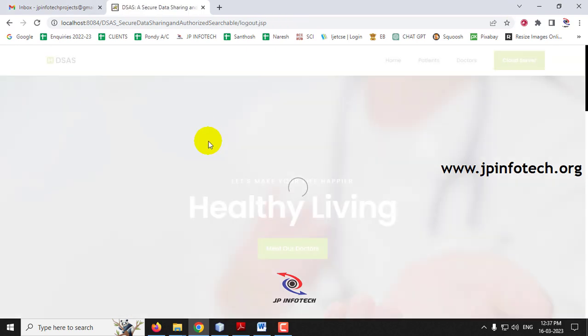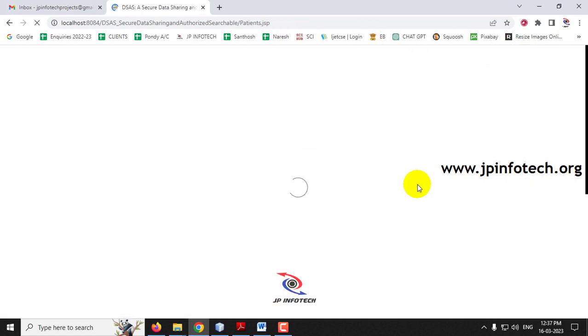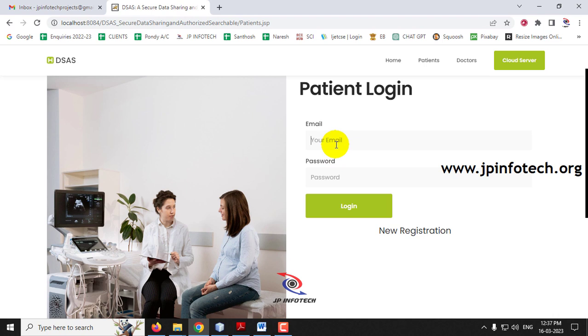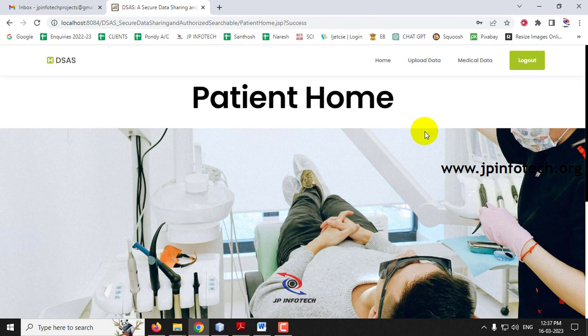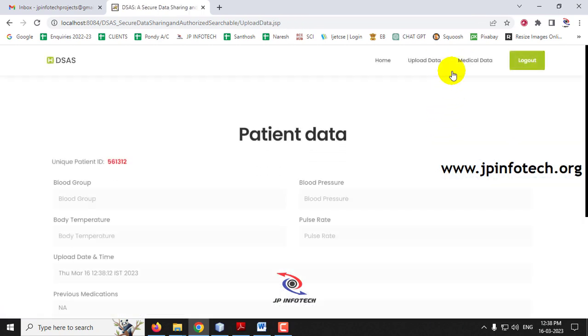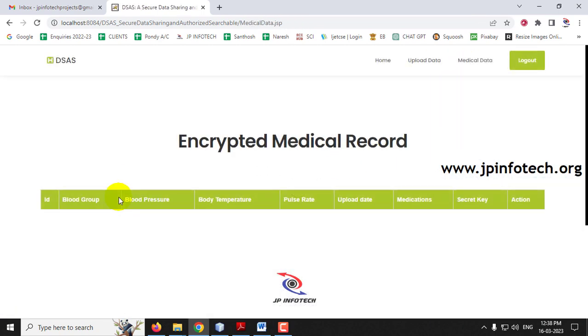Now let me go to the patient login part, enter the email ID and the password which I gave earlier, and then click login. Now you can see the login success message because the cloud server has approved this patient. Once the login is successful, it navigates to the patient homepage, where they have the option of uploading data and medical data. You can see the upload data, and here the medical data is empty because they have not uploaded any data.